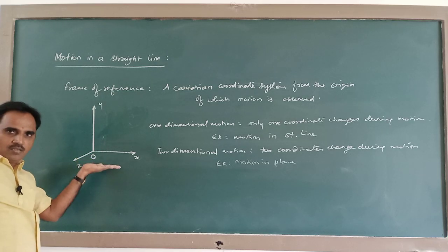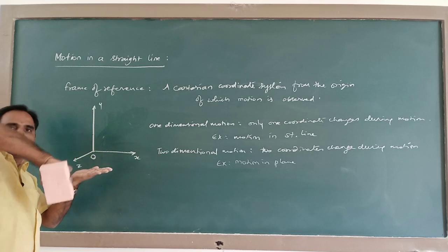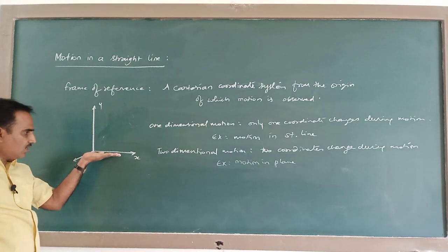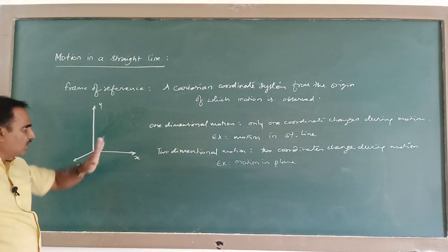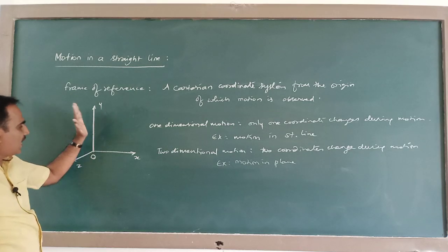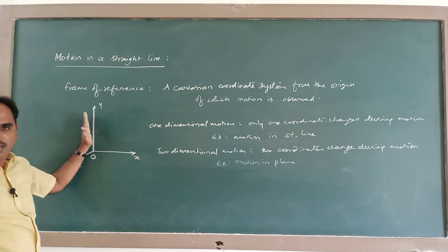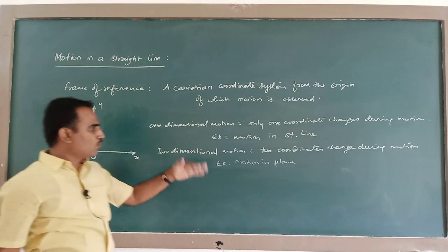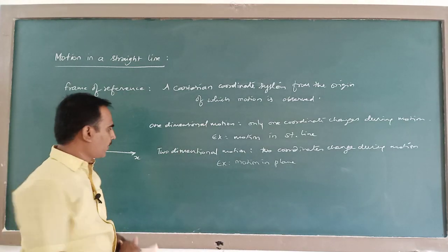This is xy plane. When the body is moving in this plane, x coordinate and z coordinate will change. So this is xz plane, this is xy plane, and this is yz plane. Whenever a body moves in a plane, two coordinates will change. That's why it is called two-dimensional motion.